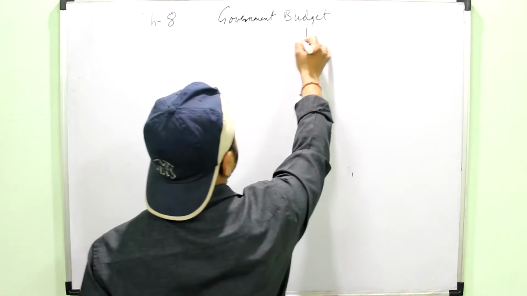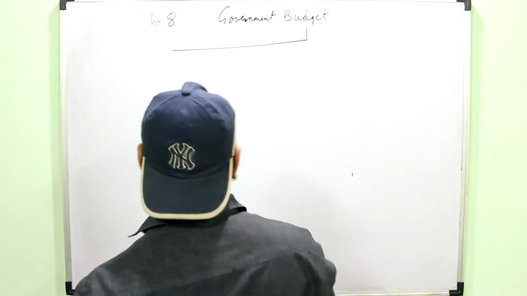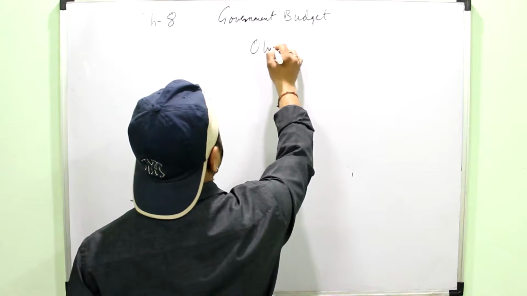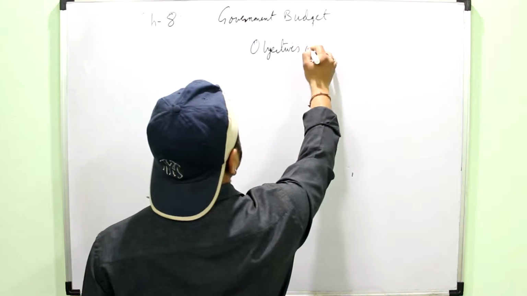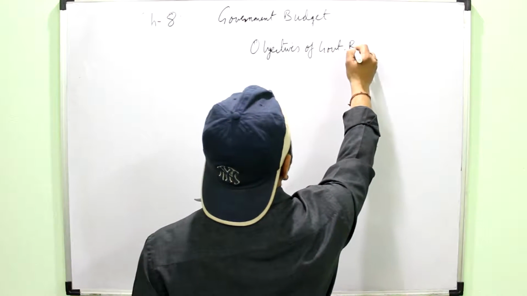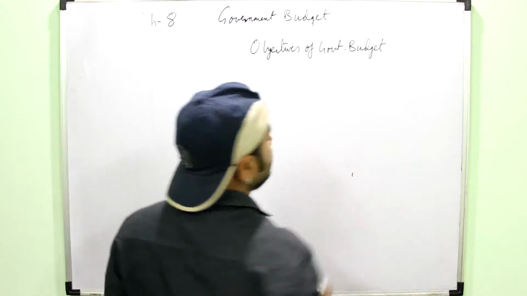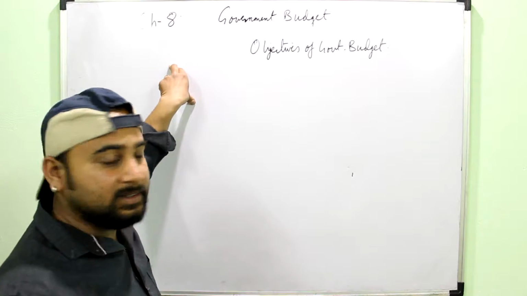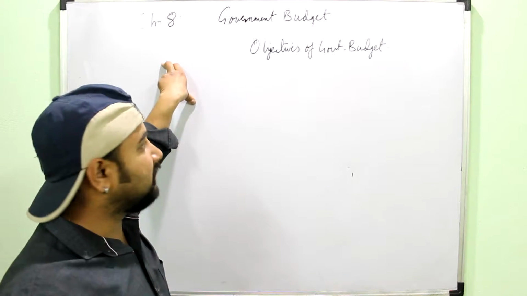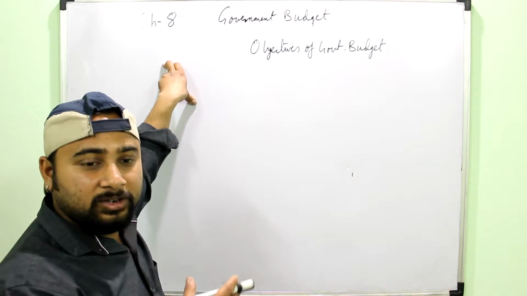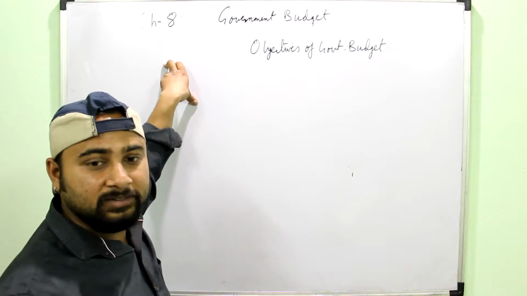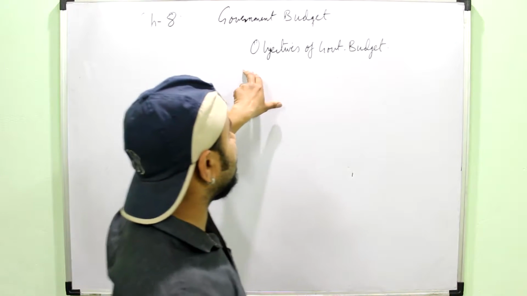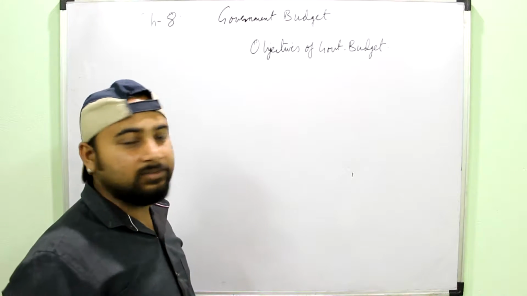Now when you look at the government budget, it is divided. Oh, sorry, first we can go through the objectives of the government budget. And you must also know that the budget of India used to be presented in the last week of February, but this year, that is 2017, it was presented on the first day of February. You might have heard it in the news. This was changed by the Prime Minister in this particular year. Before this, it was presented on the last day of February.